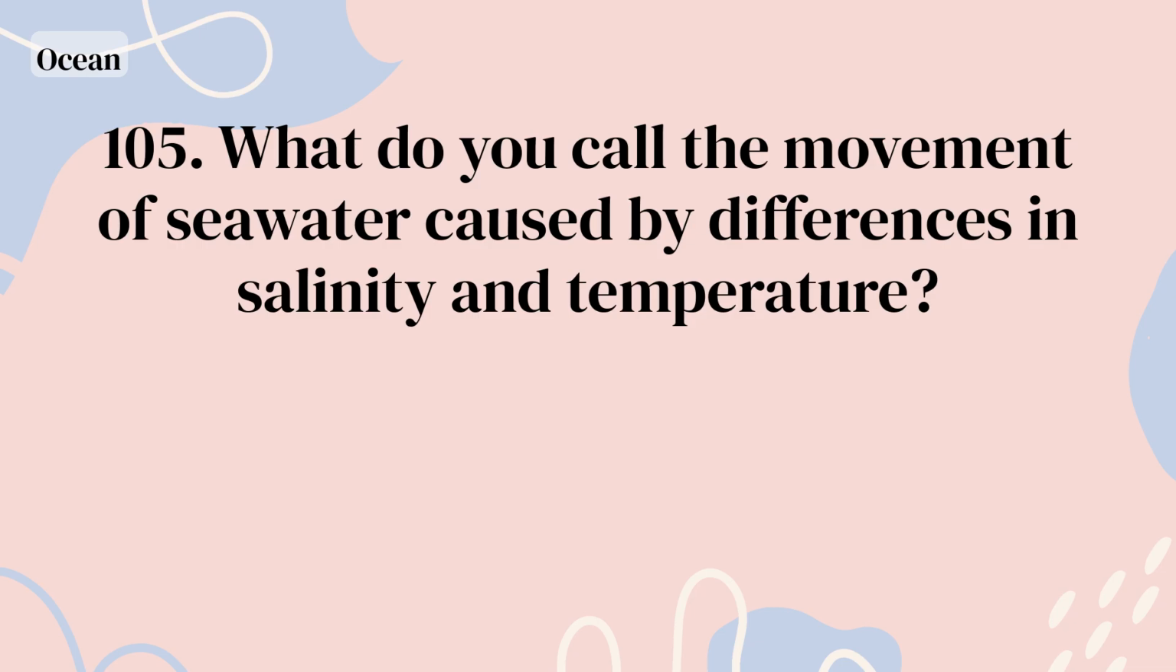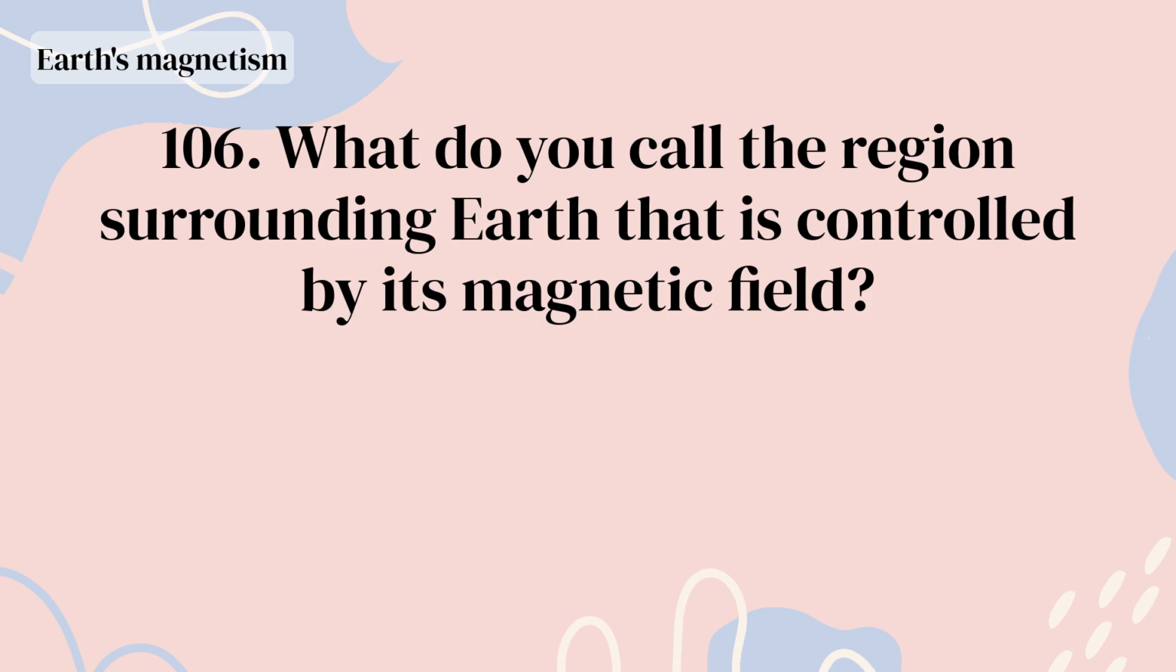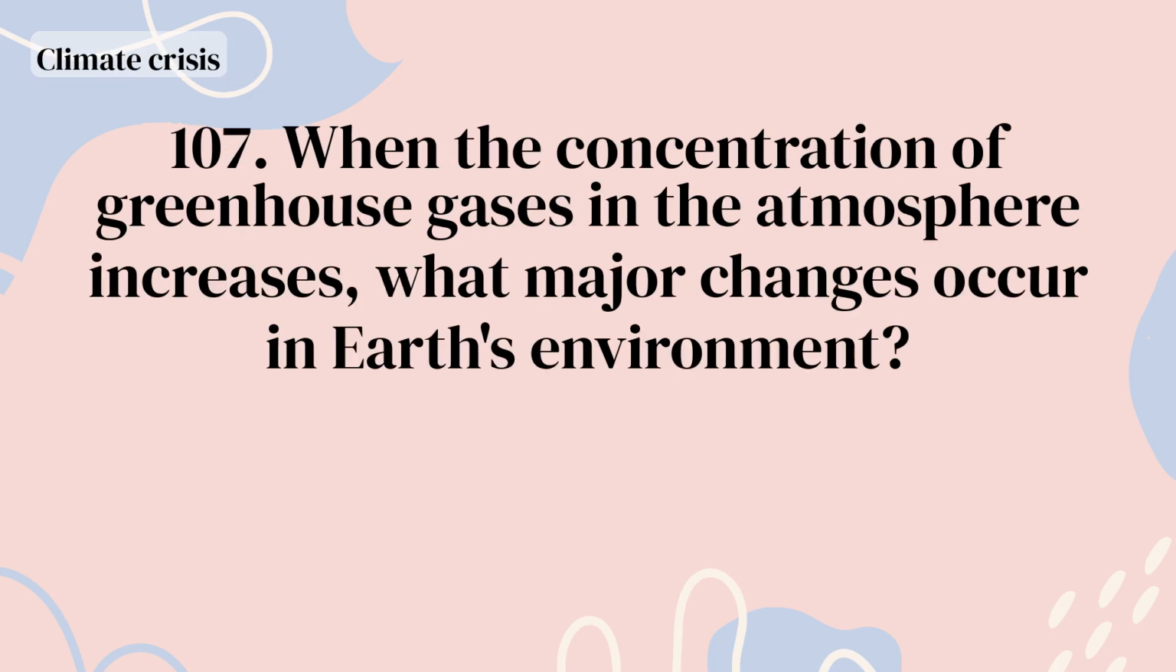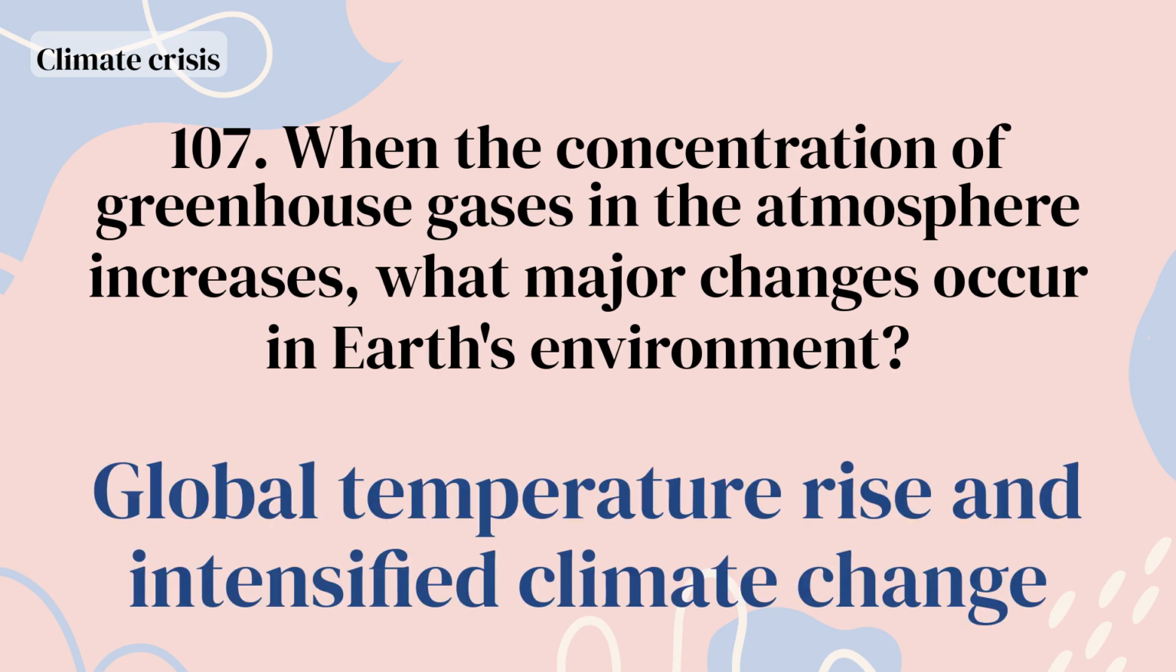What do you call the movement of seawater caused by differences in salinity and temperature? Ocean currents. What do you call the region surrounding Earth that is controlled by its magnetic field? The magnetosphere. When the concentration of greenhouse gases in the atmosphere increases, what major changes occur in Earth's environment? Global temperature rise and intensified climate change.